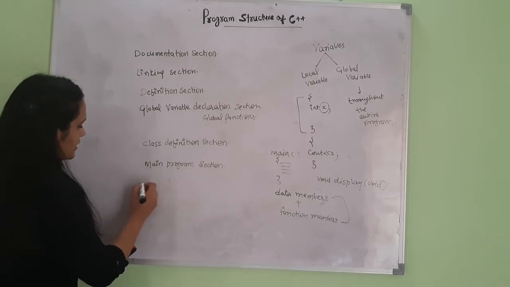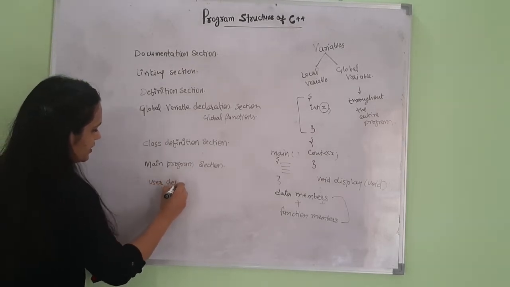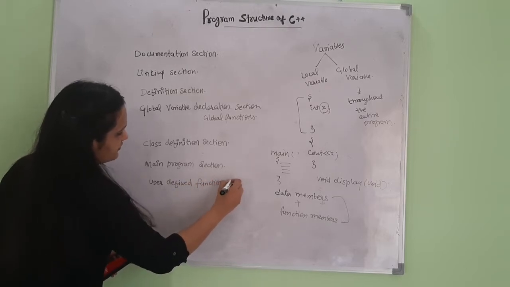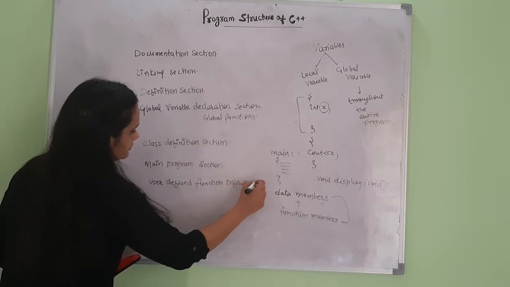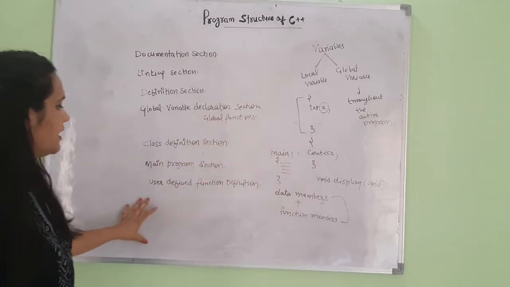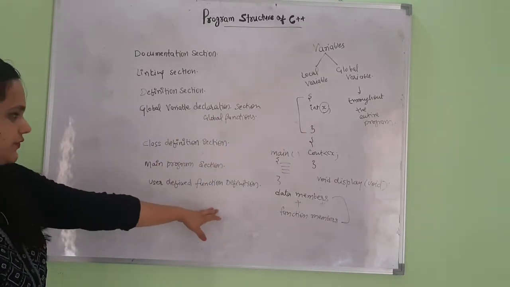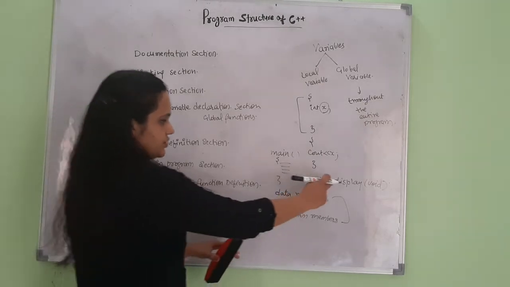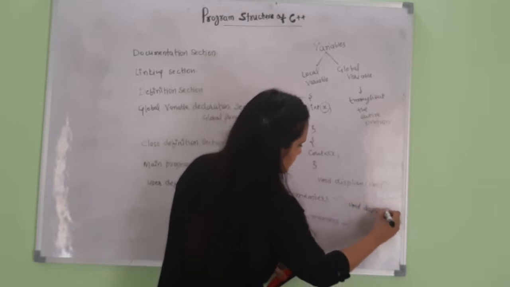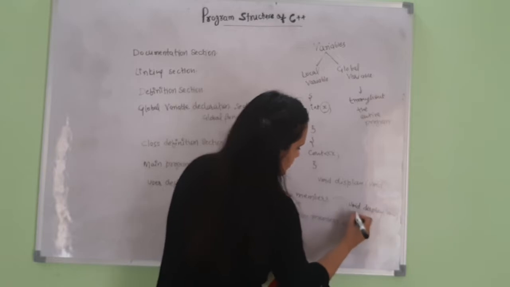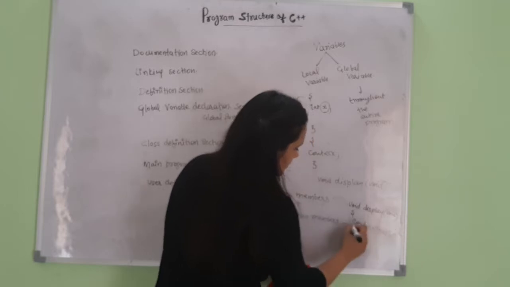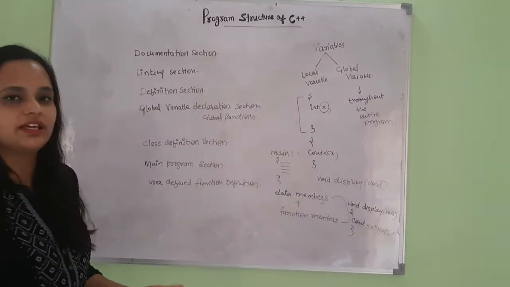Now coming to the last section, this is the user defined function definition. The functions we have declared in the global variable declaration section are defined in the user defined function definition section. Like the function display can be defined as void display, void, cout hello. This is the definition of the display function.